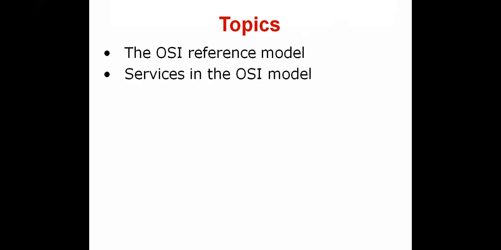The data unit in the physical layer we call bits. The data in the data link layer we call frames. In the network layer we call packets. In the transport layer we call segments. And I already told you each layer's responsibility. Application is responsible for some protocols, transport layer is responsible for something like that. All the layers we have discussed. Now I will brief about the OSI reference model.